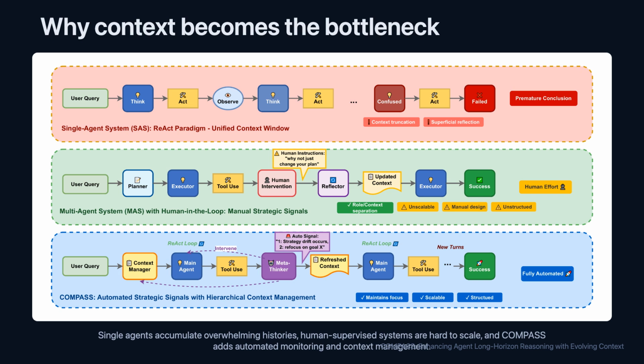The motivation starts with a familiar failure mode. A single React-style agent keeps appending every thought, tool call, and observation to one growing history. At first, that history is useful, but over many steps, important constraints get buried, old errors distract the model, and the agent may hallucinate or stop too early. Human-in-the-loop multi-agent systems can help, but they require manual intervention. Compass aims to automate that oversight and context cleanup.